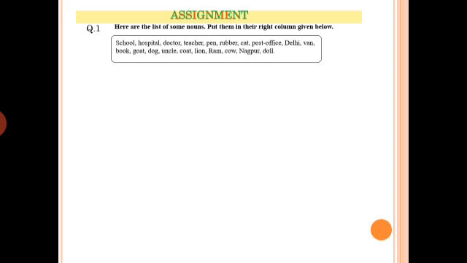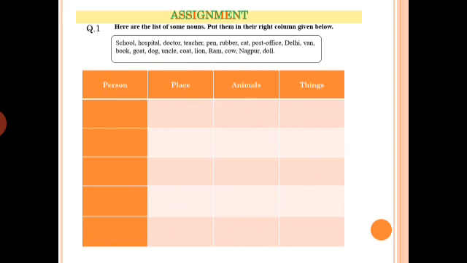These are the words in your box. There are four columns: person, place, animals and things. You have to write the words from the box in their right column. Understood? You will solve this question in your notebook.